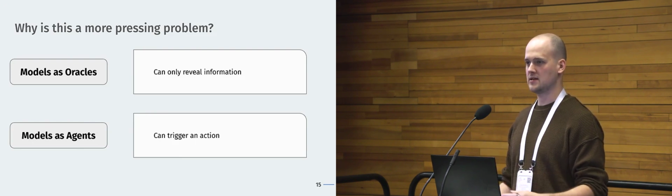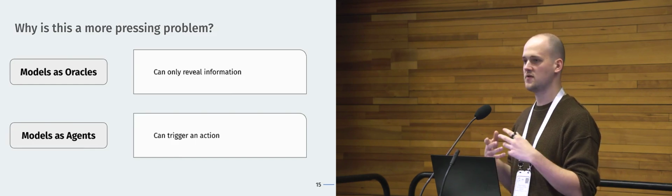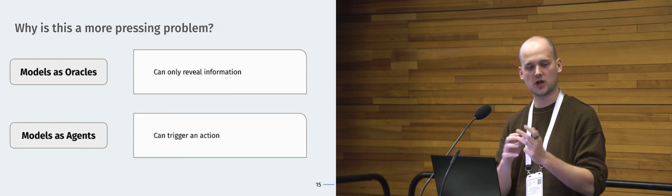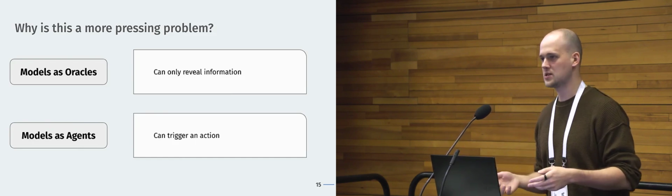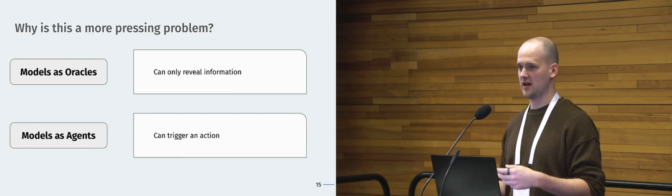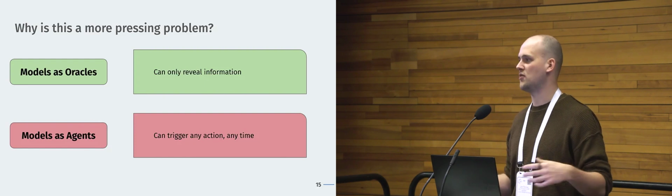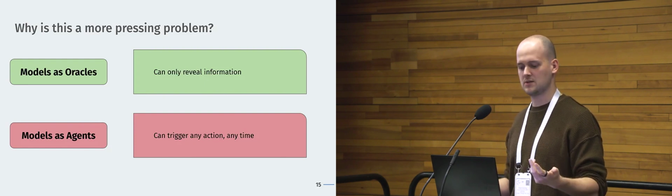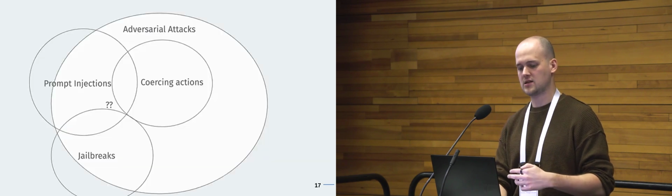We talk a lot about specifics, right? About systems we've simulated where we have an agent or a jailbreak or something. But I think they're all really the same thing. We have a model and it can do a thing. And it's not supposed to always do the thing, but it does, right? If you think about models as agents, the model can trigger an action, and we don't always want that. So let's formalize that a bit.